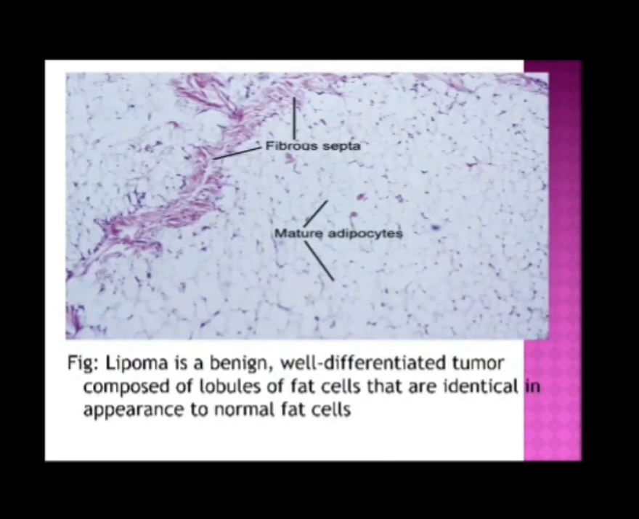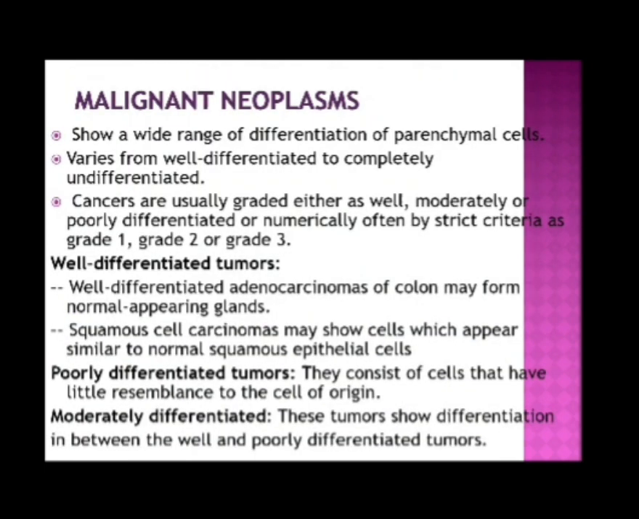So here is an example. In the figure, the lipoma is a benign, well-differentiated tumor composed of lobules of fat cells that are identical in appearance to normal fat cells. We can see it in the figure. Malignant neoplasms show a wide range of differentiation of parenchymal cells, varying from well differentiated to completely undifferentiated. Cancers are usually graded either as well, moderately or poorly differentiated, or numerically, often by strict criteria, as grade 1, grade 2 or grade 3.